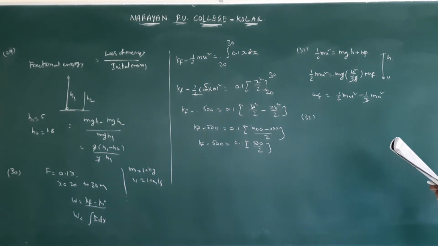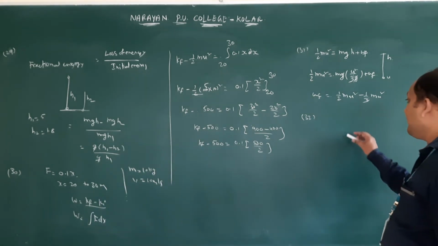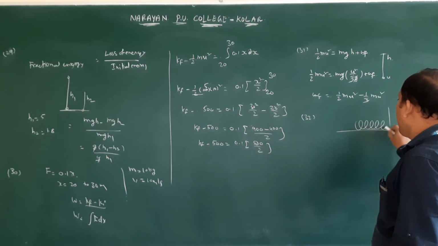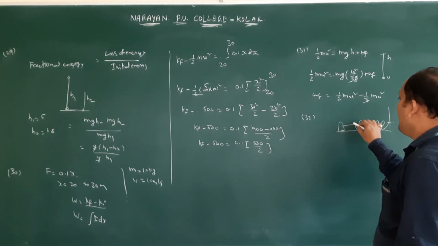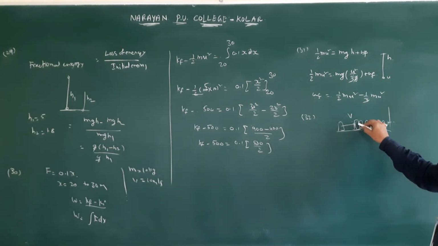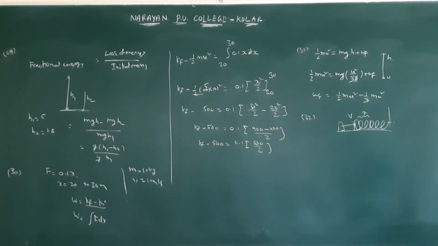The spring compresses by how much? So initially it is having velocity, isn't it? So the spring will be like this. Whenever it is moving with velocity, it is compressing the spring by a distance x. At that time, some amount of force is also acting, done by frictional force.